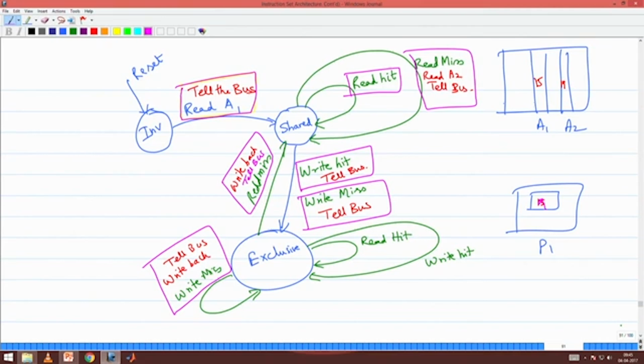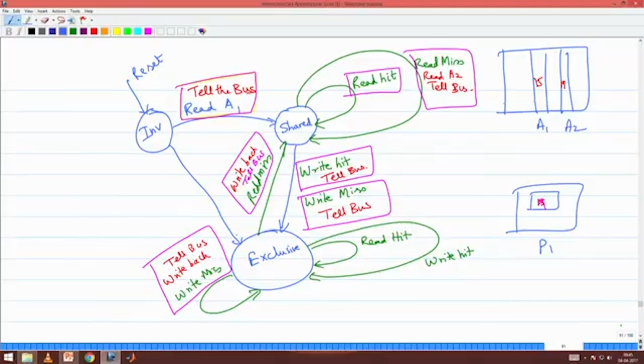But if I am writing into A2, that is a write miss, because currently I am storing A1, I am writing into A2, that becomes a write miss. So what I do, I will write back the latest value of A1, and then I will start writing into A2 and I will tell the bus, say I am writing into A2. Now I am in invalid state and I write into A1 or A2, whatever, right? Then I go to an exclusive state and I have to tell the bus here.